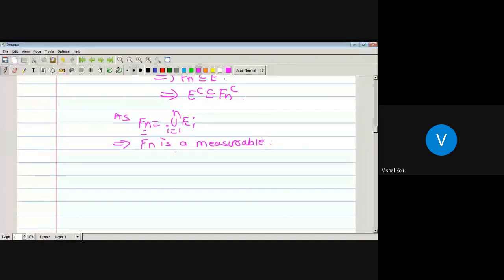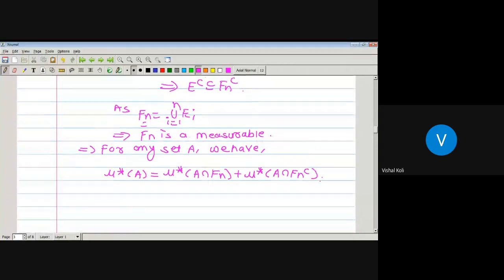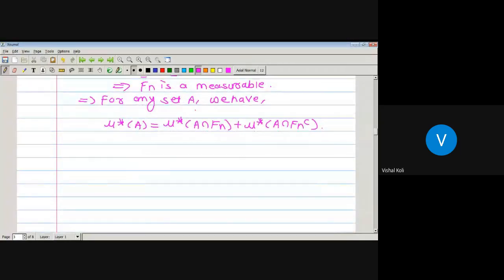Since Fn is measurable, for any set A we have outer measure of A equals outer measure of A intersection Fn plus outer measure of A intersection Fn complement. This is just the definition of a measurable set.